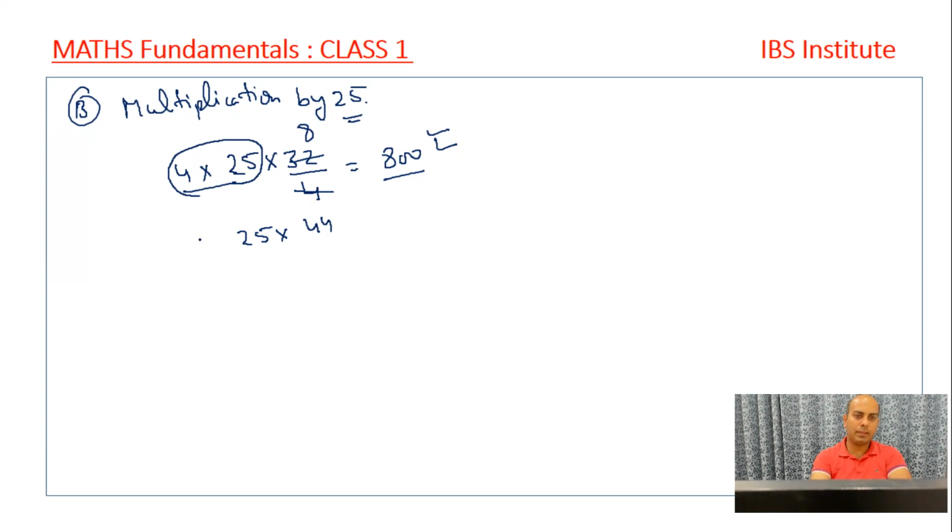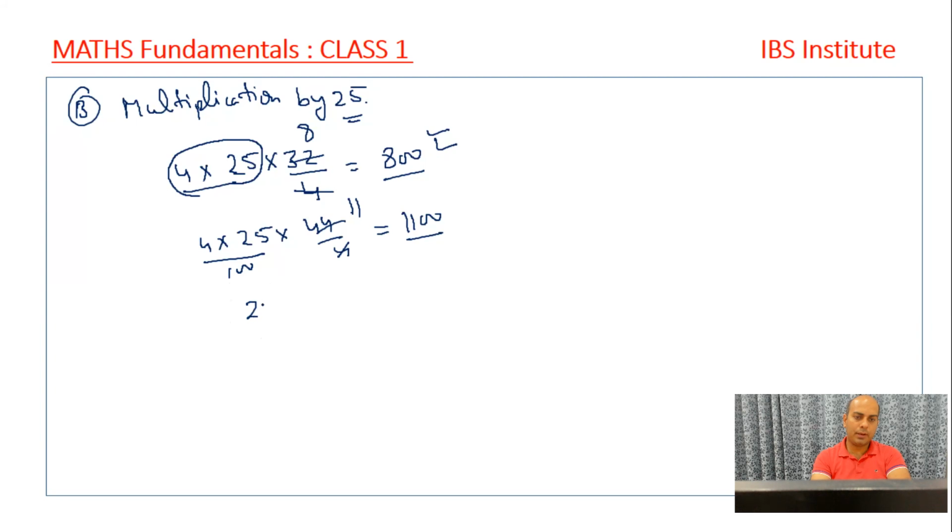So I multiply this by 4, this will give me 100. And divided by 4, this will give me 11. 11 into 100, so the answer is 1100, right? So whenever I have to multiply a number by 25, what I need to do? I need to divide the number by 4. And by multiplying 25 by 4, I'm always going to get 100 only, right?